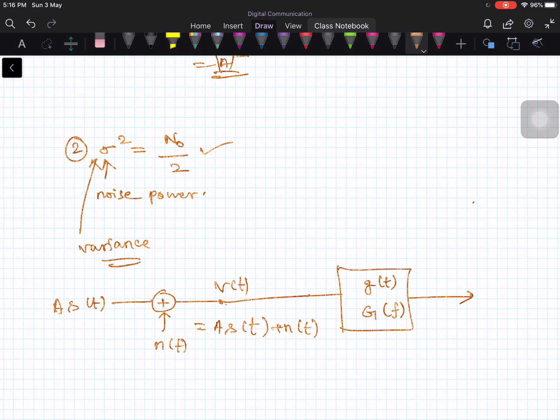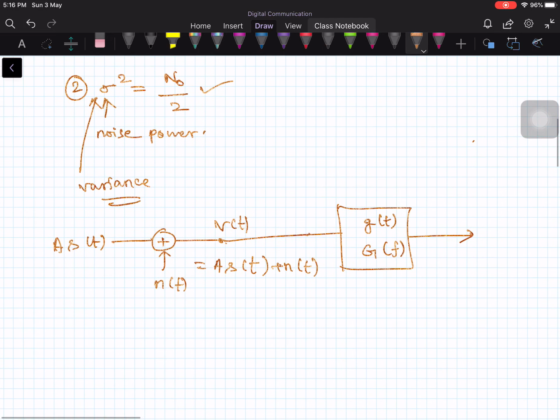Now, in order to calculate the noise power, it is very convenient for me to work in the frequency domain. So let me work on it in the frequency domain.